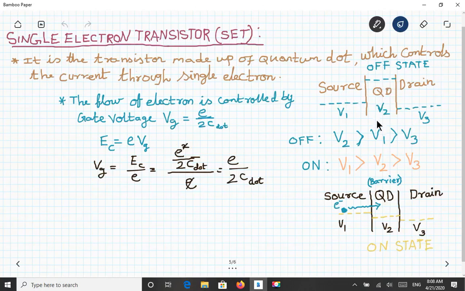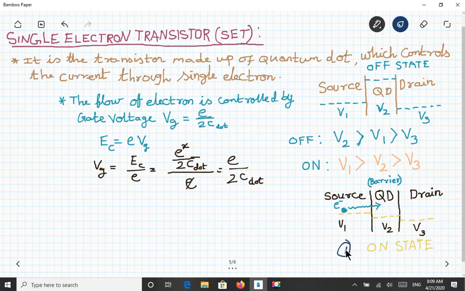By making it low compared to the source voltage, this electron will start to tunnel into the quantum dot, and then from the quantum dot to the drain. This is called the on state, or on state means 1.